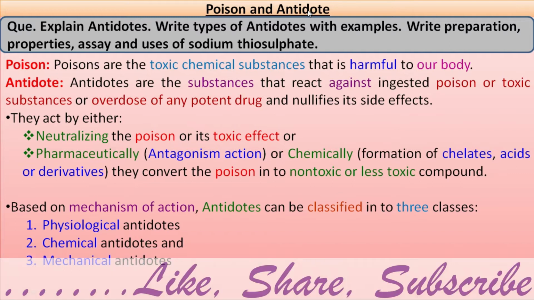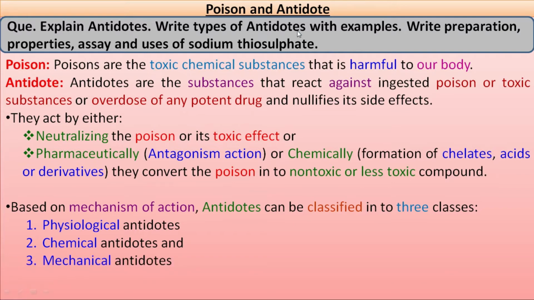In your examination, the question will be asked in this manner. Explain antidotes. Write types of antidotes with examples. Write preparation, properties, assay and uses of sodium thiosulfate. So in that question you will explain antidotes. You will write the various types of antidotes with their examples, and you will mention the preparation, properties, assay and use of sodium thiosulfate. So now first we will discuss about poison.